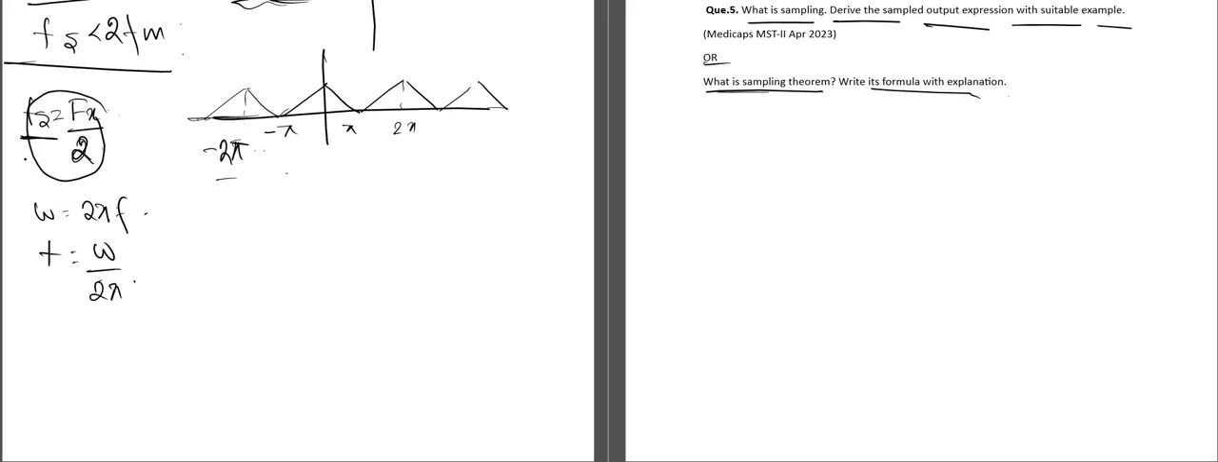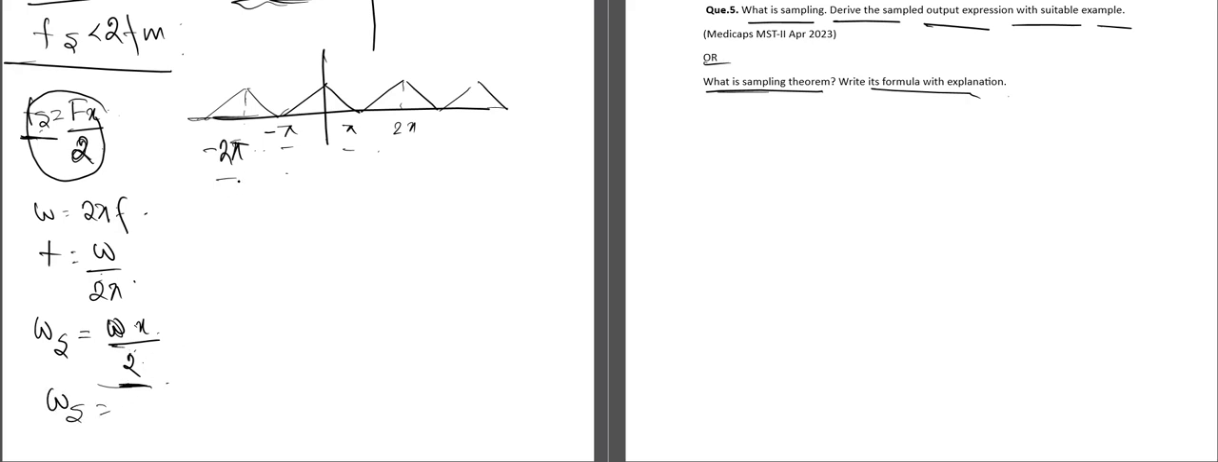Okay, so if we replace the f by omega, we will be getting omega of s is equal to omega of x by 2. Okay, so what happens in this case? This is minus pi, this is pi. So when we are downsampling, or performing the sampling with a factor of 2, what happens?